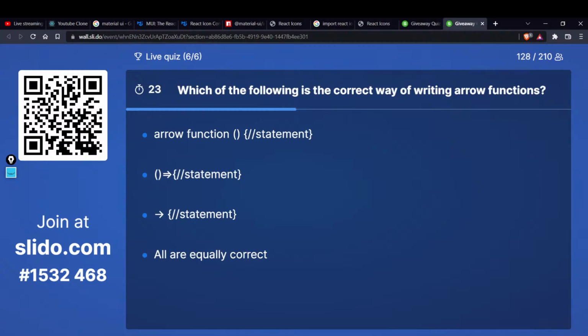Second also has something looking like an arrow. I think second could also be the option. Okay, oh, I should go with all are equally correct, because every option has an arrow, something related to arrow. I will definitely go with the fourth one.